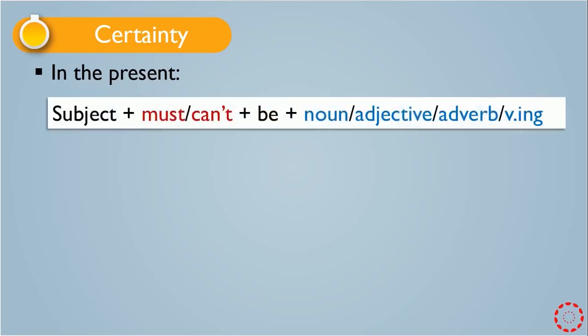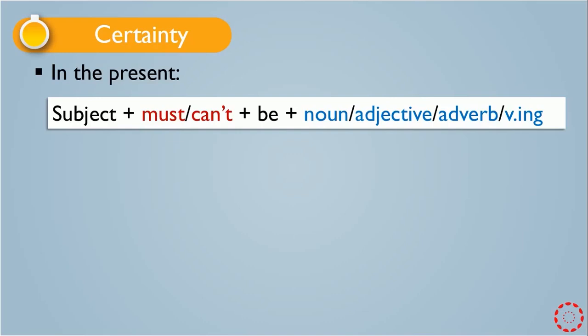We start from certainty. For certainty we have two different types. The first one is certainty in the present. How we show certainty in the present time, or we can say in the present tense.